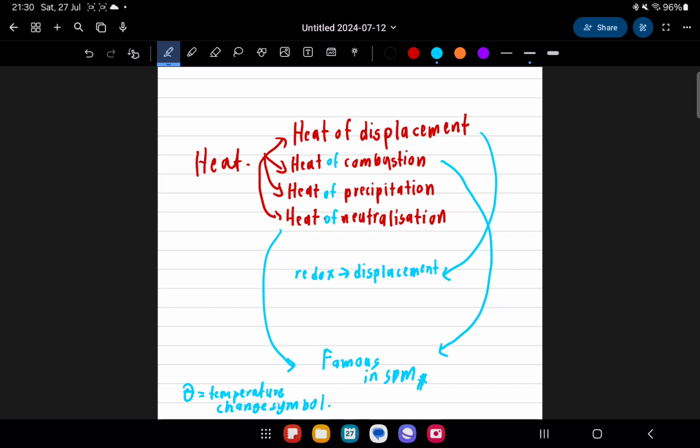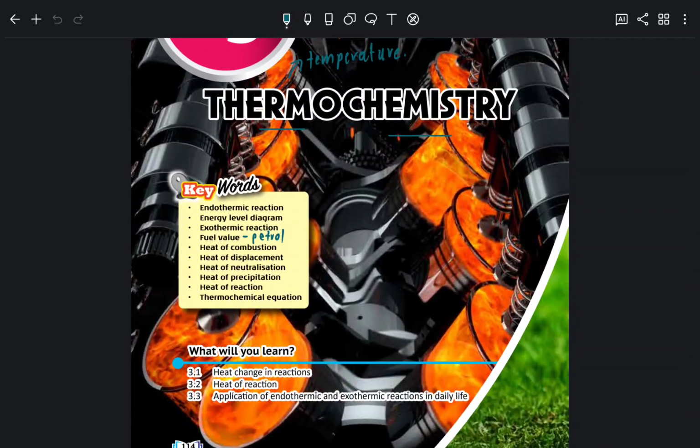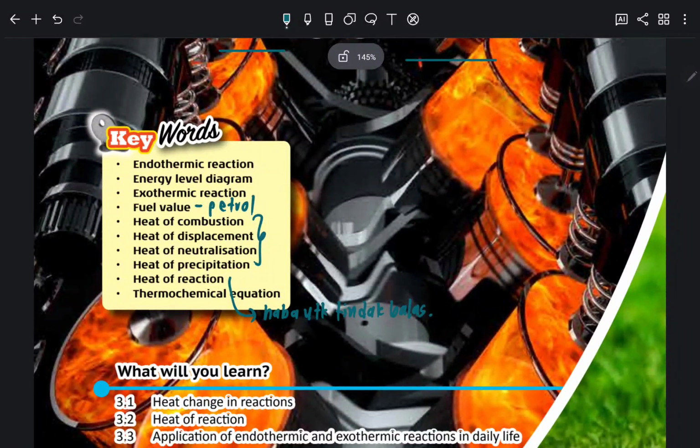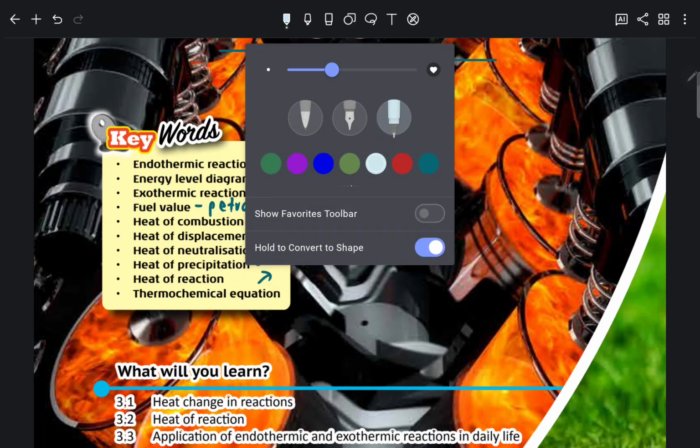Dah tahu pasal heat, dah tahu pasal temperature, you know everything about this. Ada lagi benda you kena tahu. Jap, I find my textbook first. In my textbook, I do explain already about these 4 things. Heat of reaction is haba untuk tindak balas. Haba untuk tindak balas ini just a direct translation. But how does it work? How does it look like? Kita akan tengok when kita belajar this chapter lagi detail. Next one is thermochemical equation. Thermochemical equation ini involves about your, jap, kenapa warna saya pilih ni macam tak berapa? I choose this color.